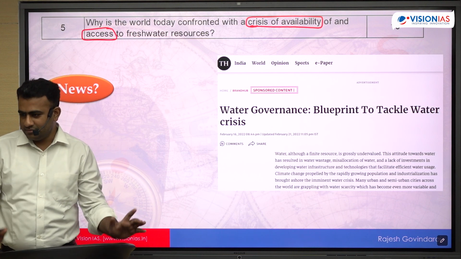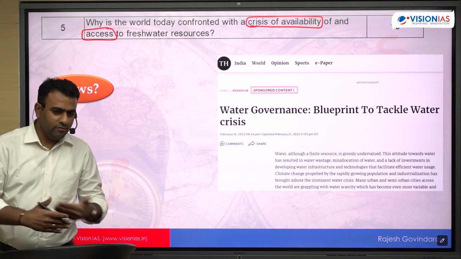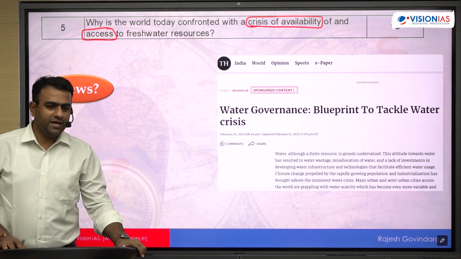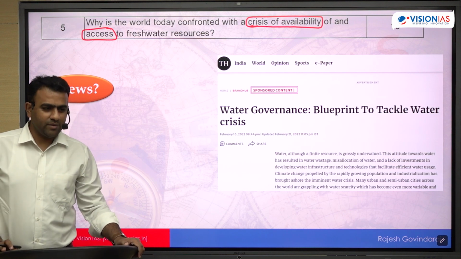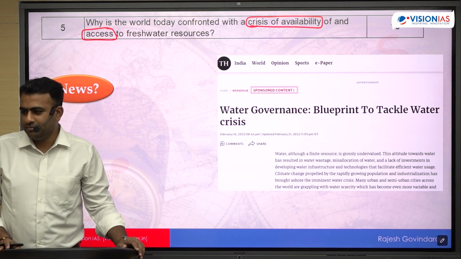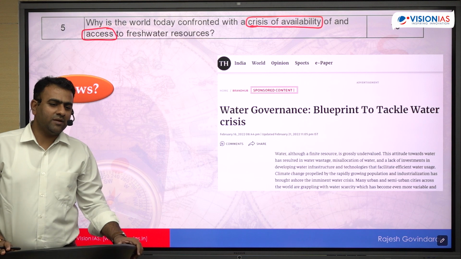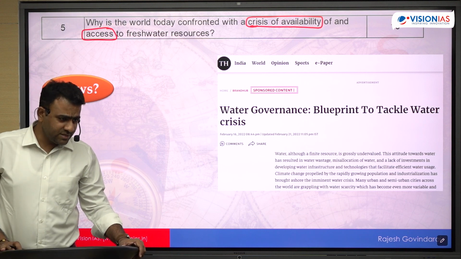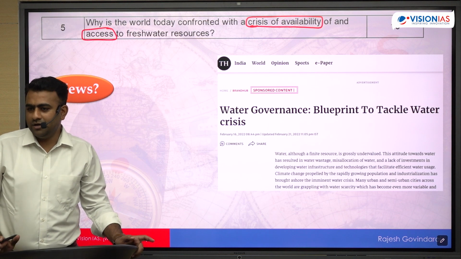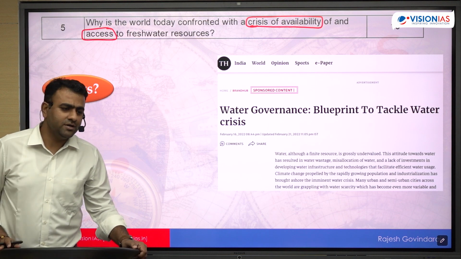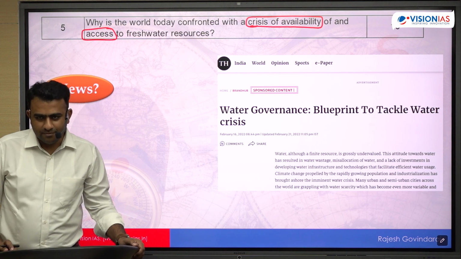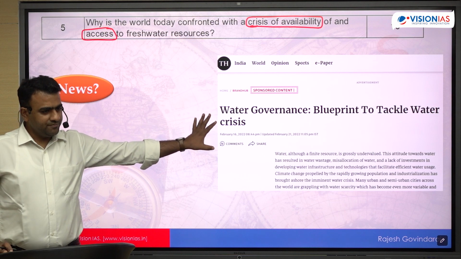Many of our cities are saying that we are on the path of moving towards the 0 day. What is 0 day? 0 day is a day when the government has to stop tap water supply. There is no water available for distribution. So major urban metropolitan cities are facing this crisis. Bangalore, Hyderabad, Chennai, not only in India, even at the world level. Cape Town you might have heard. One of the biggest crises in terms of water availability. So that is the inspiration.